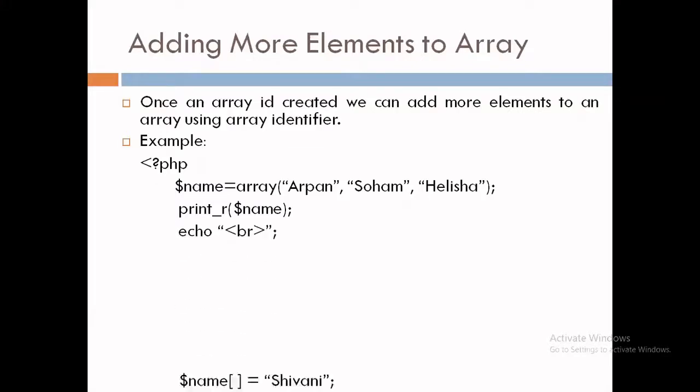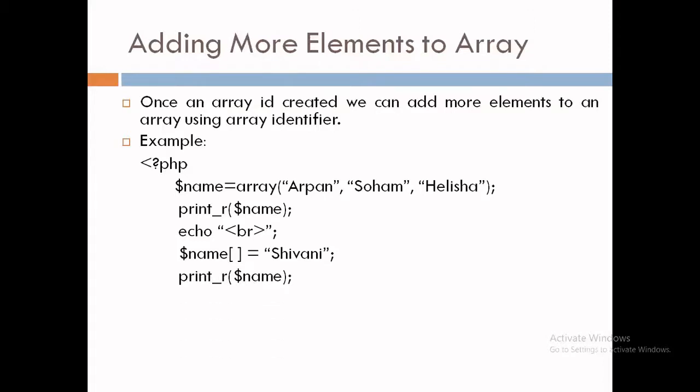So $name array identifier is equal to Shivani. So Shivani is my fourth element. Now I'm printing all the elements. So print_r $name, and the ending tag. Now the output. So what will be the output?